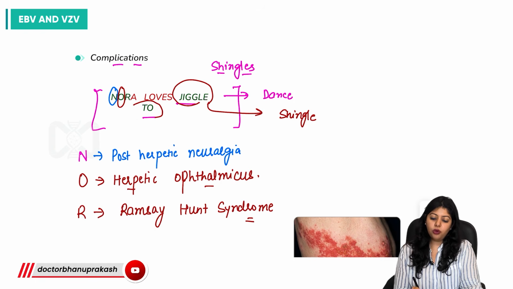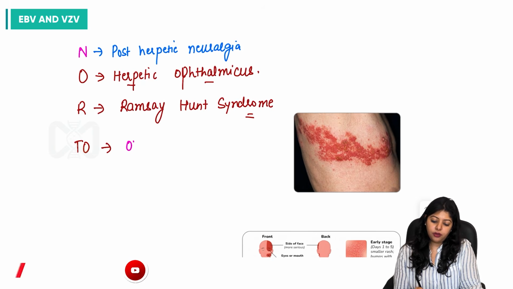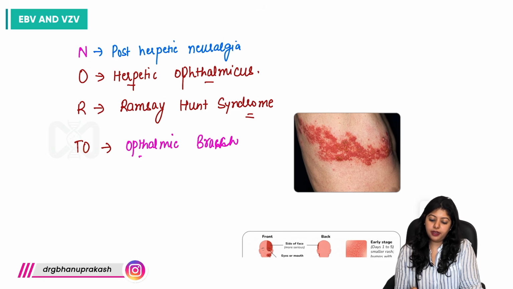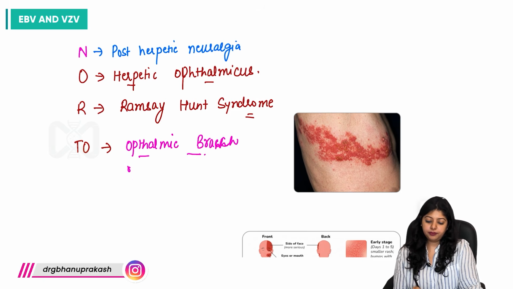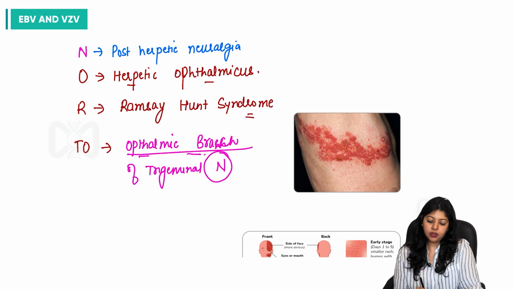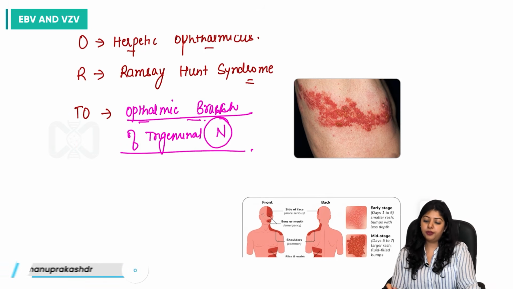And with the last letter, we have already discussed it is the ophthalmic branch of trigeminal nerve, which is most commonly affected, or the most common latent site.